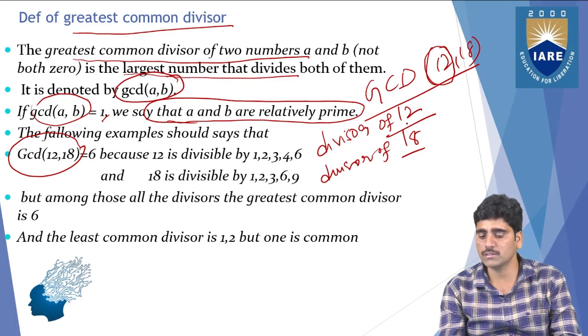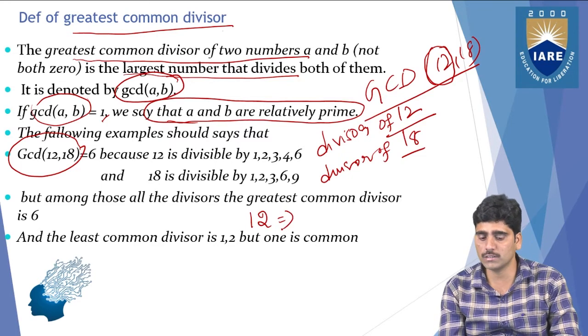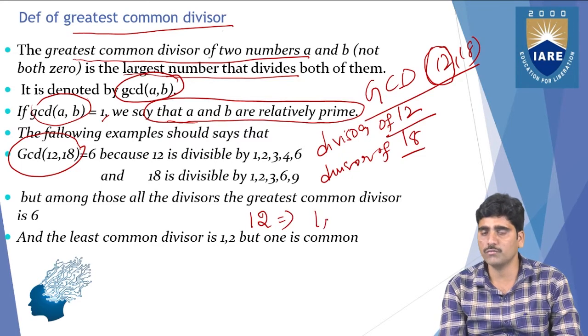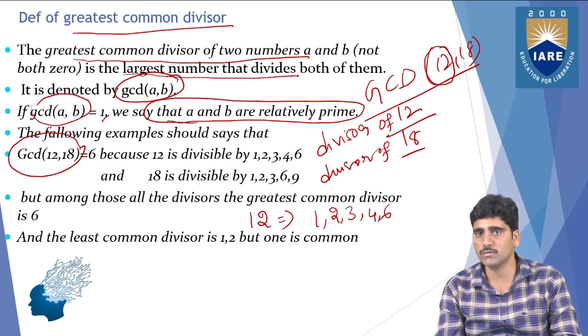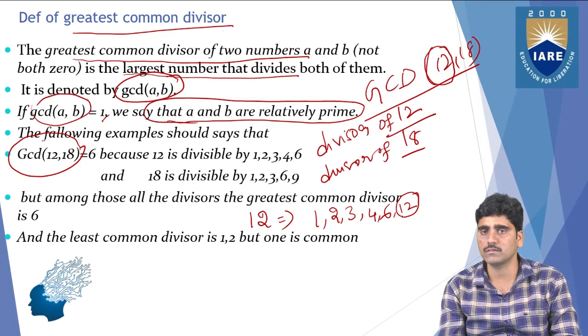First, the divisors of 12. What are the divisors of 12? 1, obviously, is common for all. The next, 2, also divides 12. 3 also divides 12, 4 also divides 12, 6 also divides 12, and 12 also divides 12. So these are the divisors of 12.